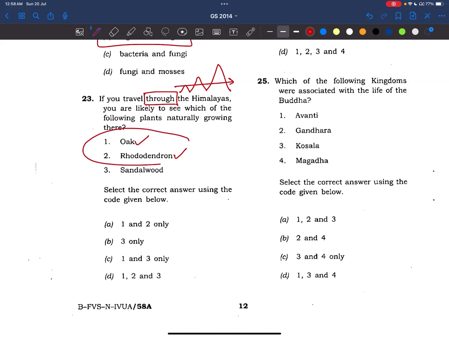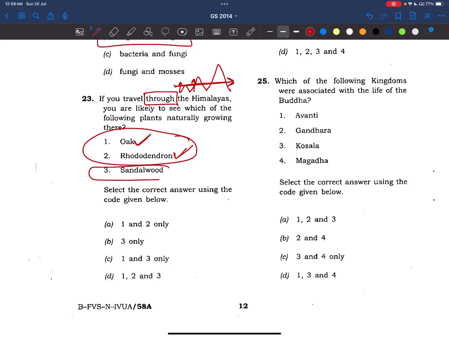Yes, these two are found through the Himalayas, because as we go high with the altitude, temperature decreases and almost it will be like the temperate region only. So these two trees are found there.